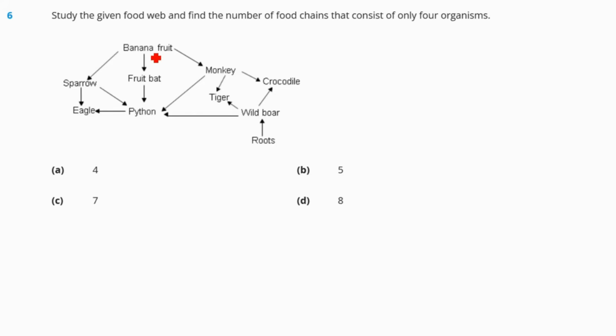The first one, banana fruit, monkey, tiger, 1. Banana fruit, fruit bat, python, 2. Banana fruit, sparrow, eagle, 3. And then banana fruit, monkey, crocodile. This is the fourth one. So the answer will be option number A.